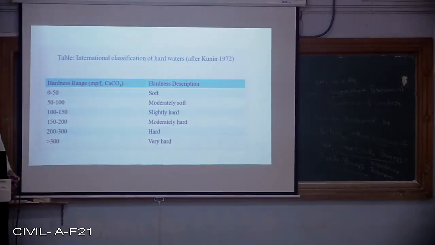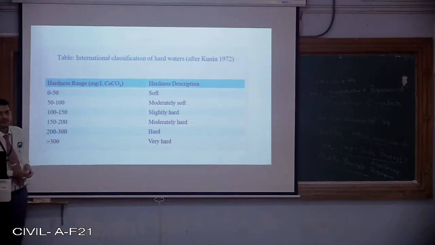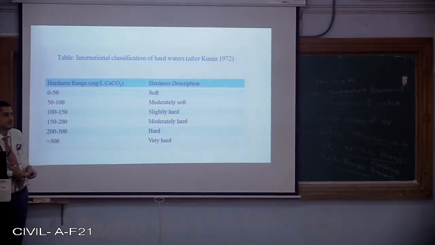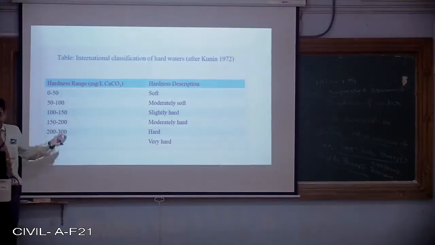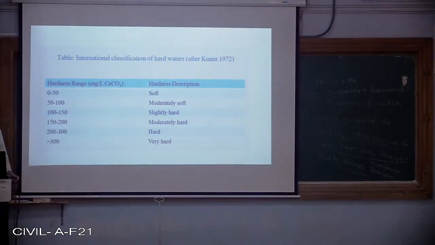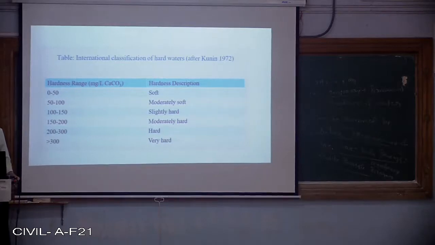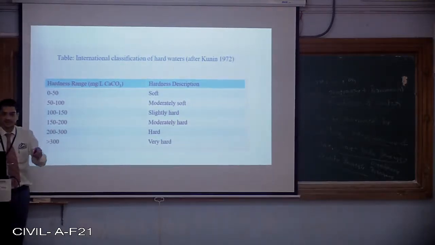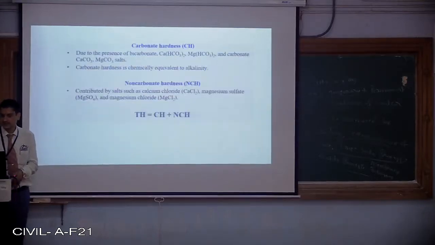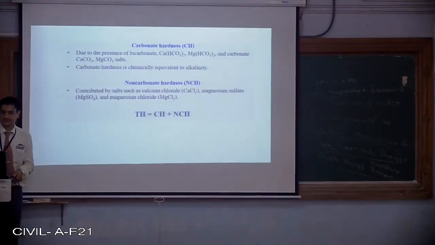If there is accumulation of calcium, there will be blockage. So the quality of the water being supplied to consumers is equally important. It not only affects the people, but also the materials being used for construction.